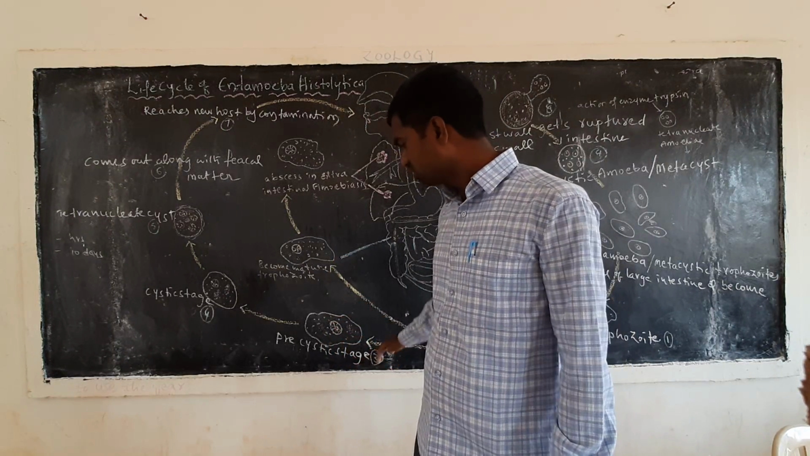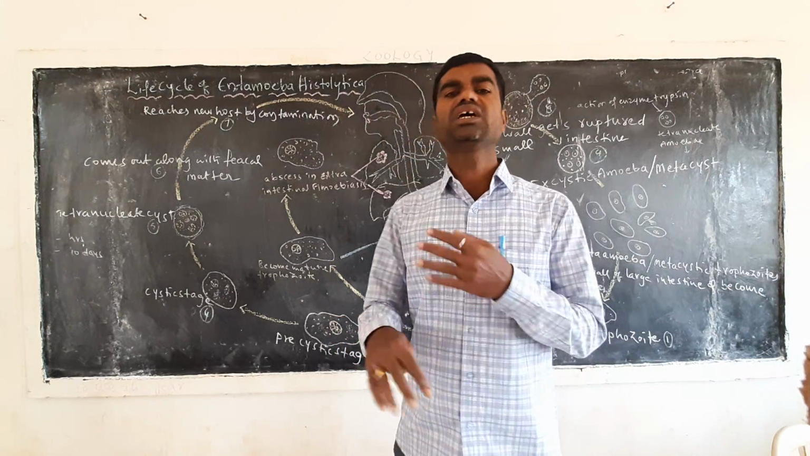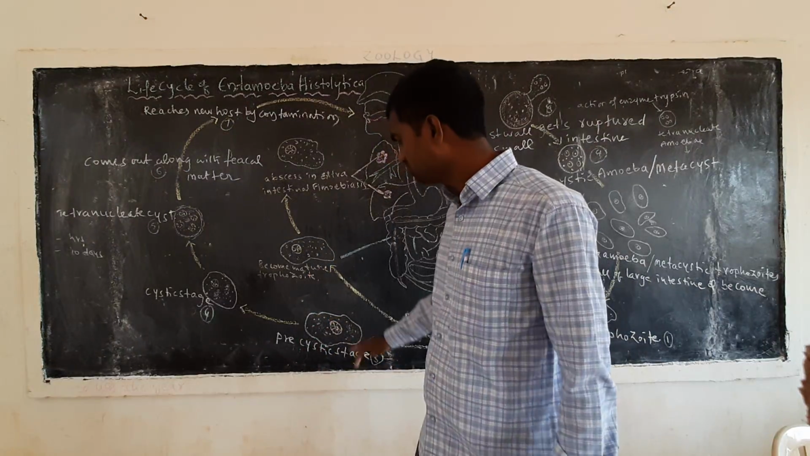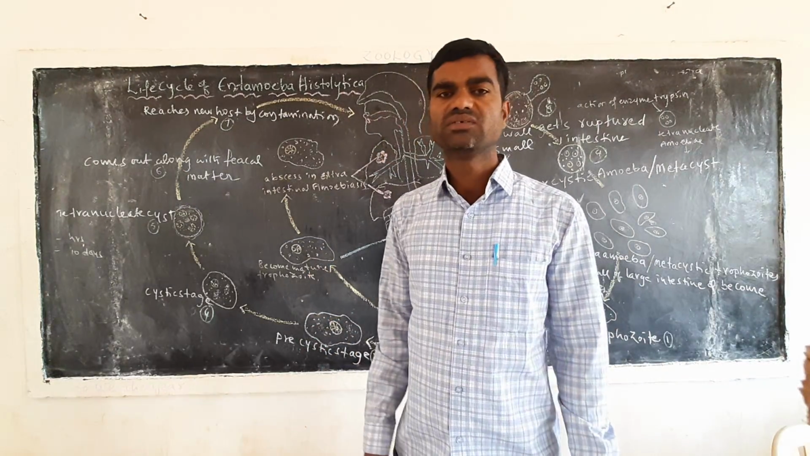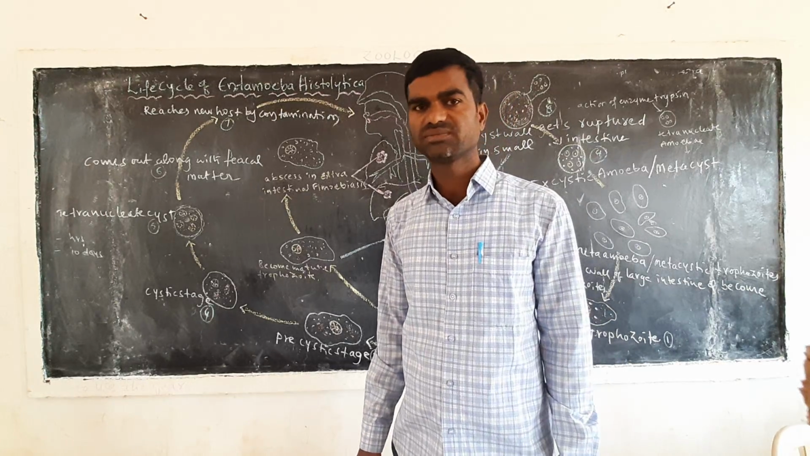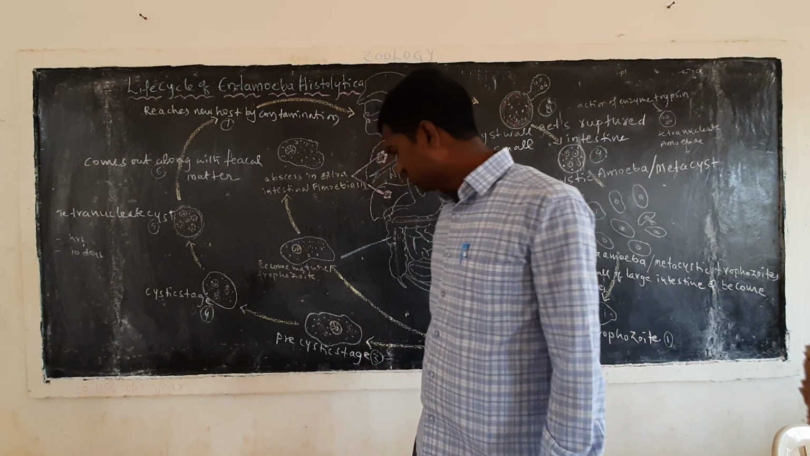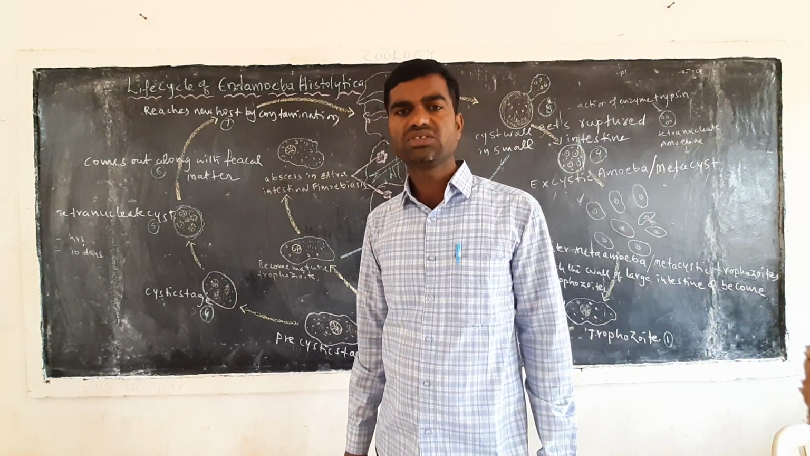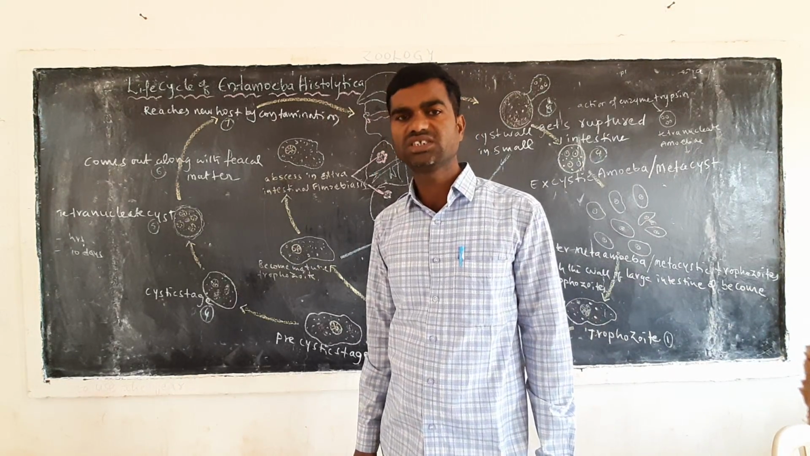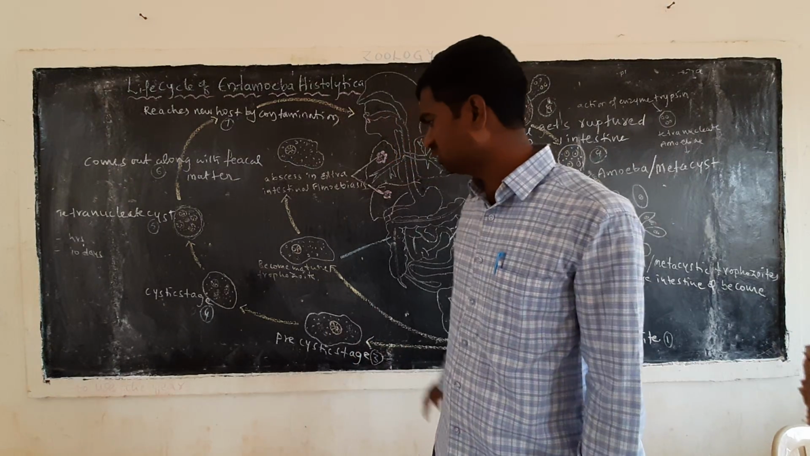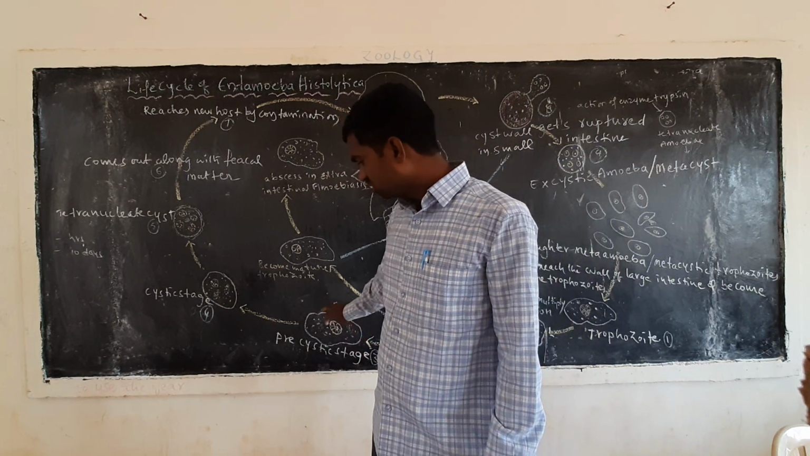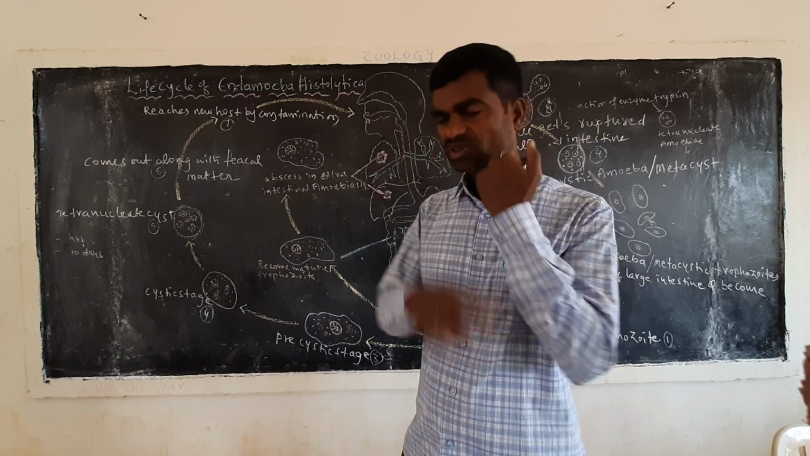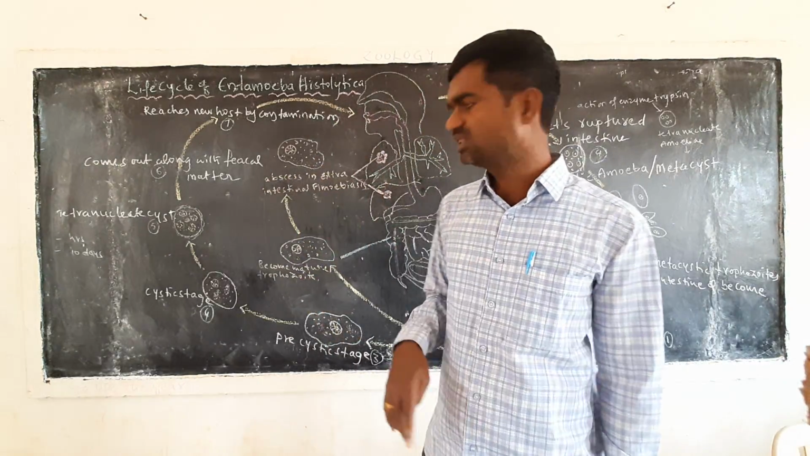Now after this stage, again they are multiplying. When they multiply again, they transform into the precystic stage. In this precystic stage, they are non-pathogenic and non-feeding. Now the precystic stage transforms into the cystic stage. It is a round-like structure, and a cyst wall is present here.